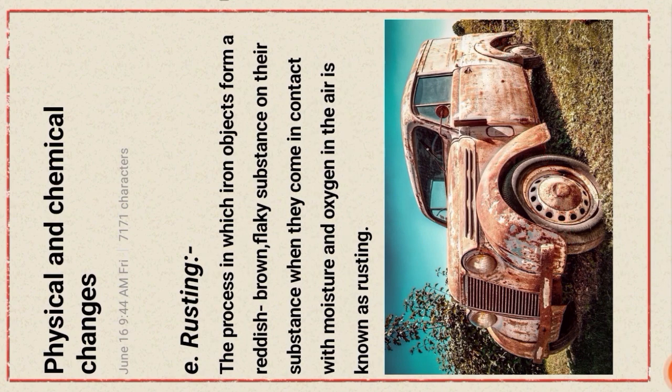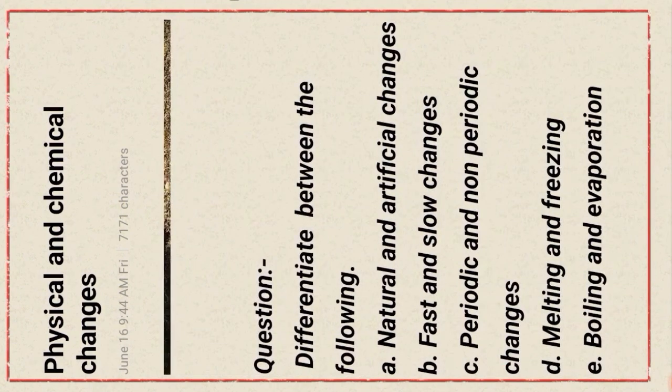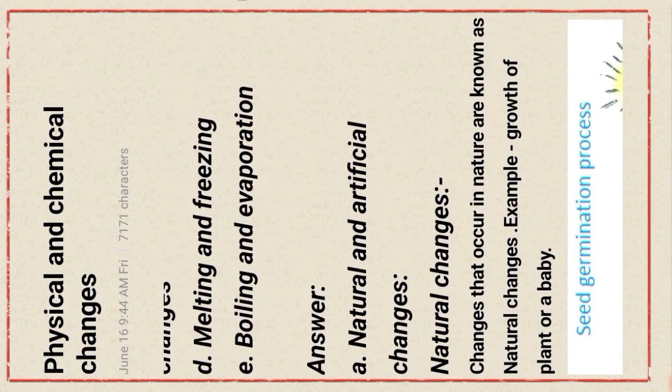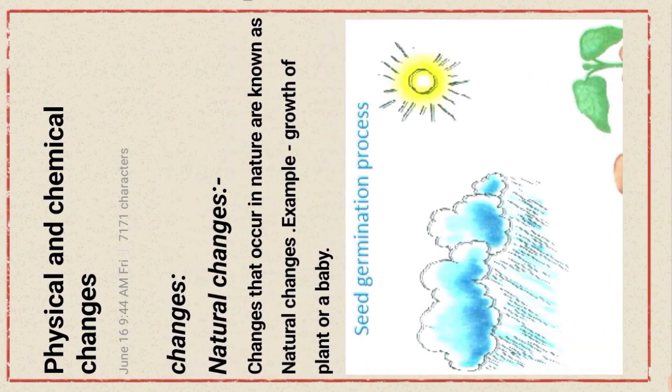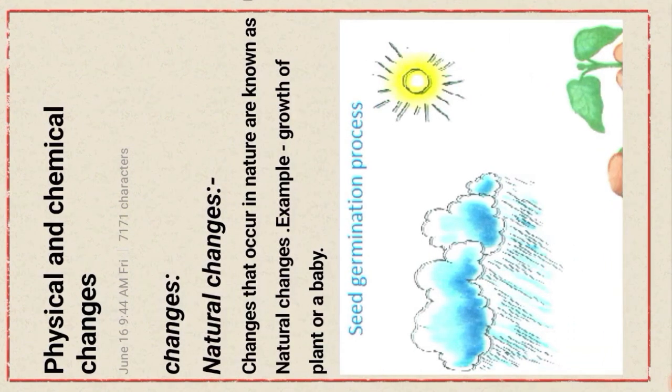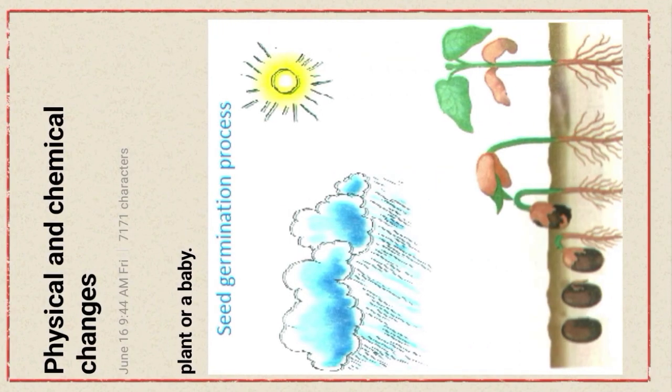Okay. Next question type, differentiate between the following terms. That is, natural and artificial changes, fast and slow changes, periodic and non-periodic changes, melting and freezing, boiling and evaporation. Okay. And now discuss the difference between natural and artificial changes. Natural changes: changes that occur in nature are known as natural changes. Example, growth of plant or baby. Okay, show the picture, growth of plant. This is an example of natural changes.